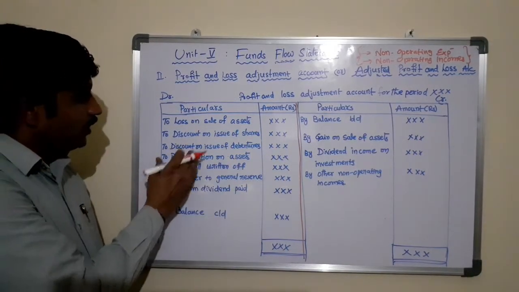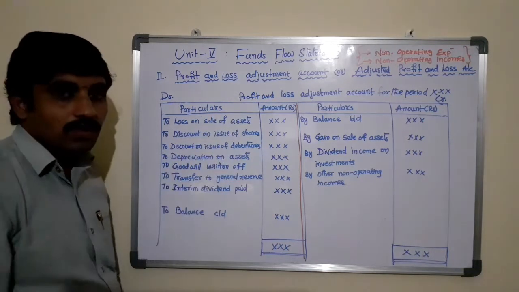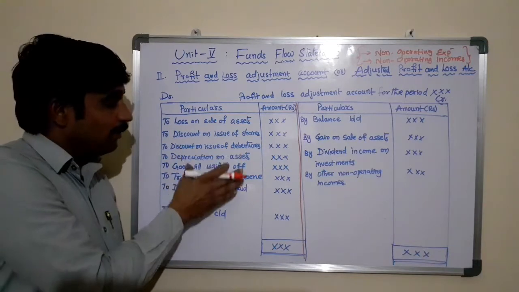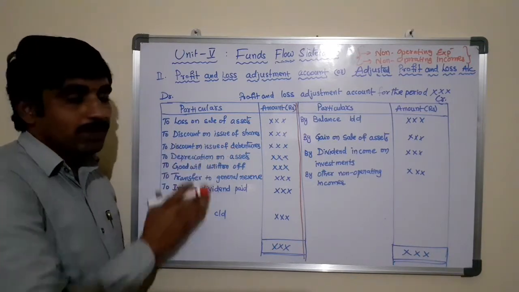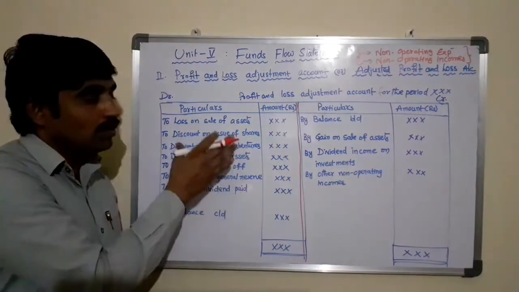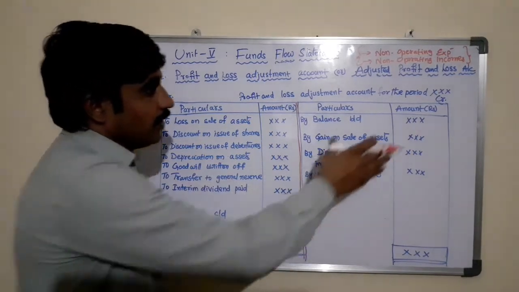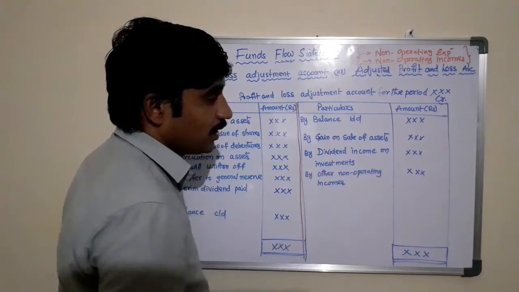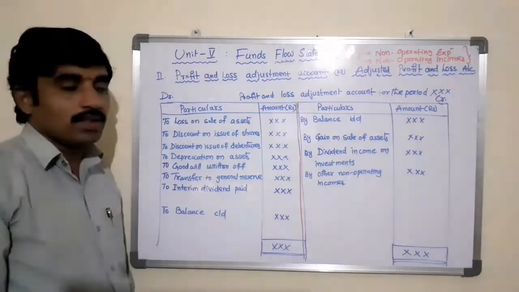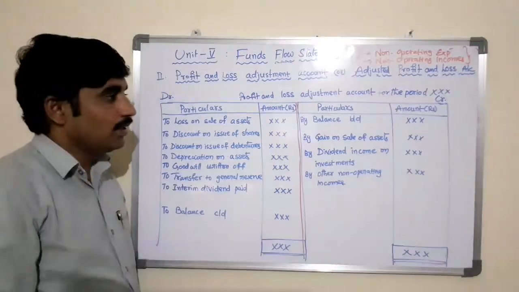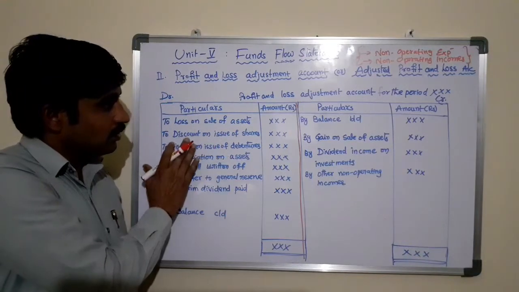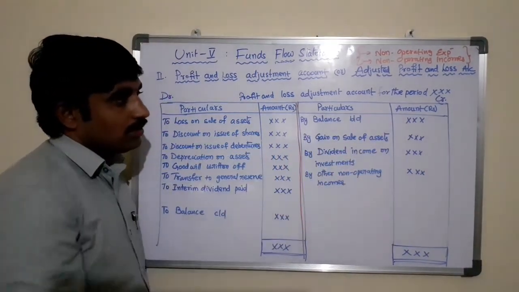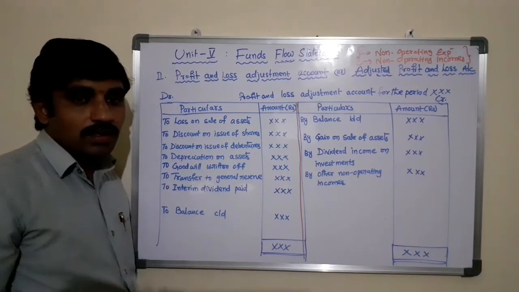Now the debit column of the profit and loss account shows all the non-operating expenses, whereas the credit column of this account shows non-operating incomes or gains. I am repeating, non-operating expenses are on the debit side, non-operating incomes are on the credit side.